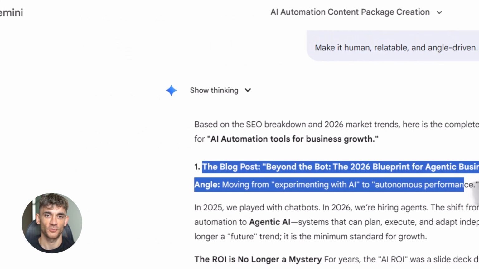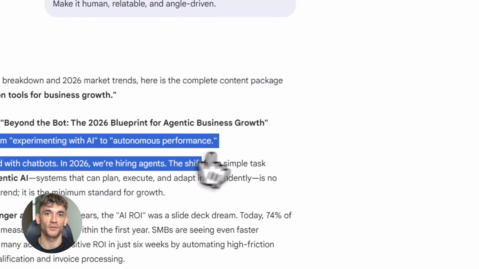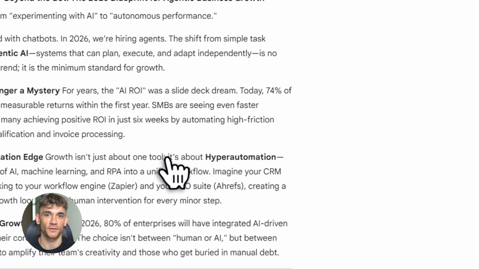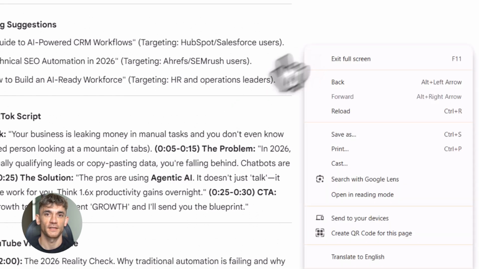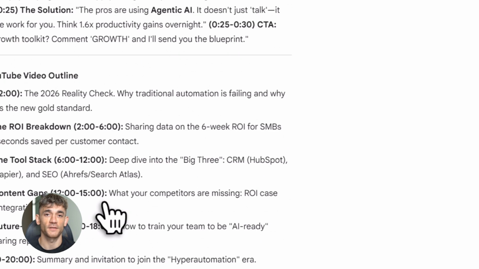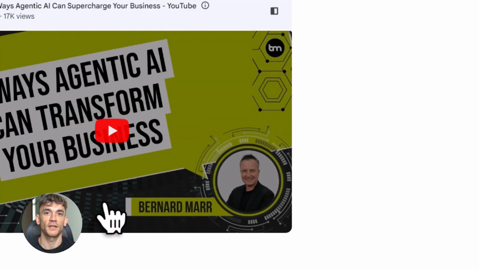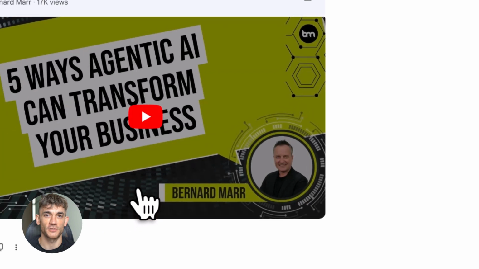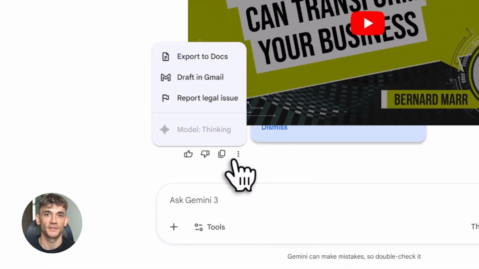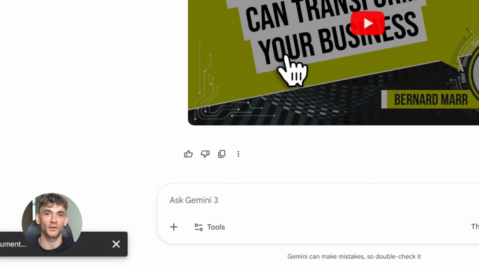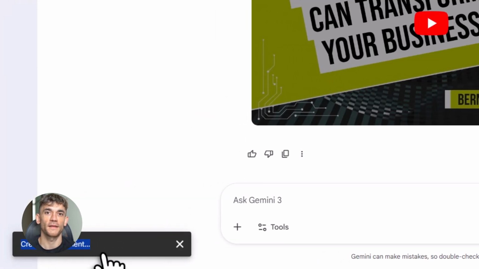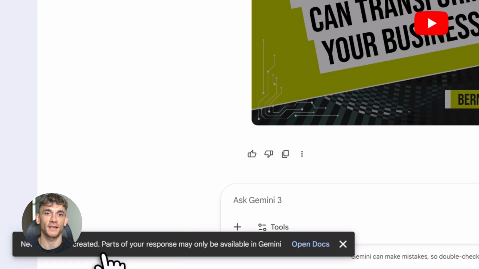Now here's where it gets really insane. You can loop the content back through NotebookLM to polish it even more. So you're not just generating content, you're refining it until it's better than anything your competitors are putting out. I've been testing this for weeks and the results are ridiculous. Content that used to take me half a day now takes 20 minutes and it ranks faster because it's built on actual data, not guesswork. Let me show you the exact workflow step by step.